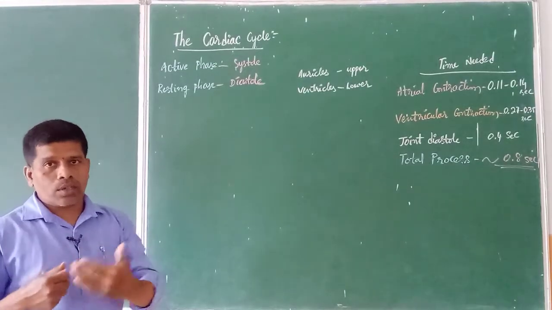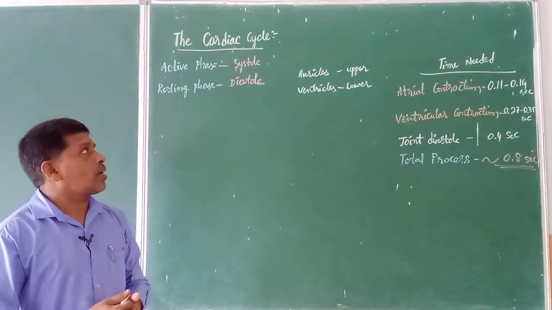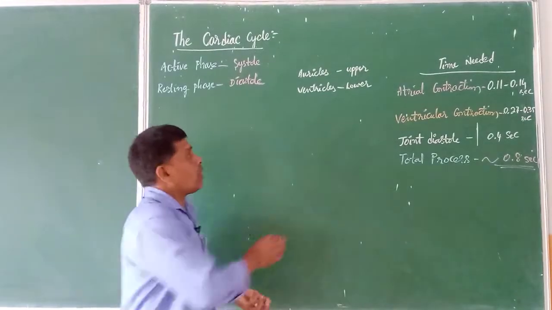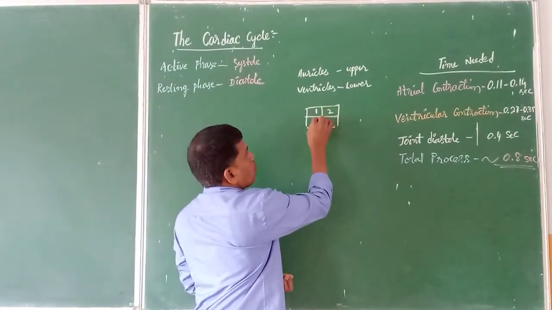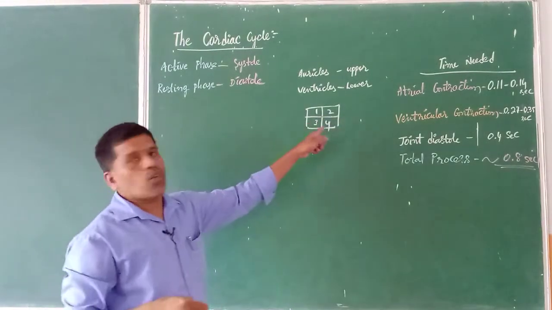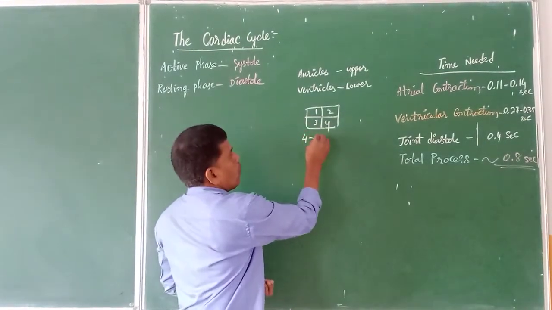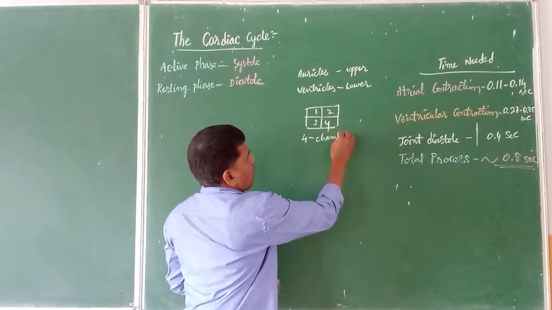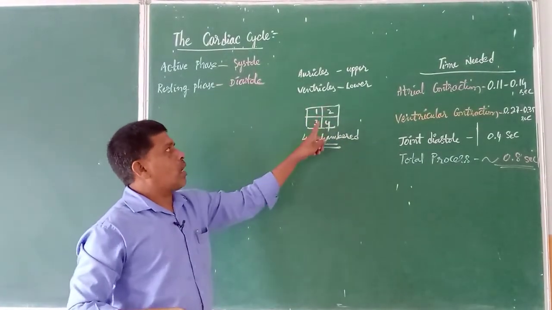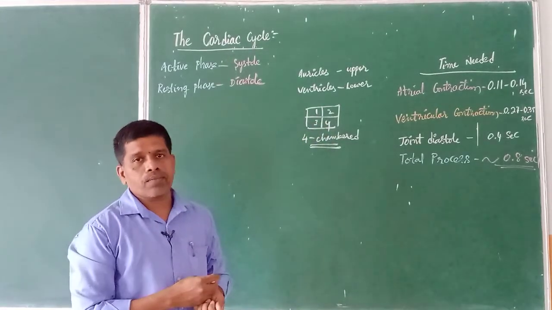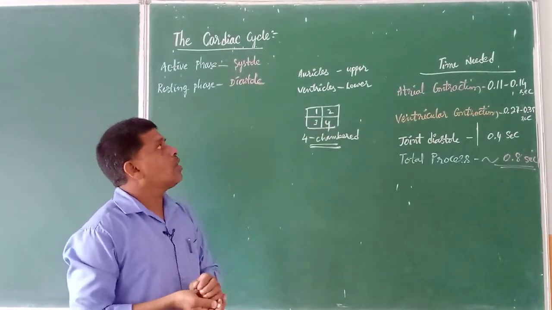According to what we have studied in the earlier class, we know that our heart is four-chambered. Our heart is divided into four chambers: 1, 2, 3, and 4. Like this, we call it a four-chambered heart. In this four-chambered heart, the upper two are called auricles and the lower two are called ventricles. With this knowledge, let us proceed further.